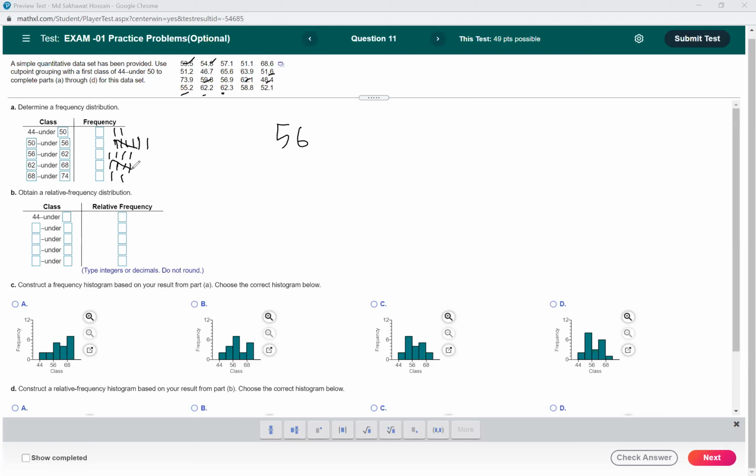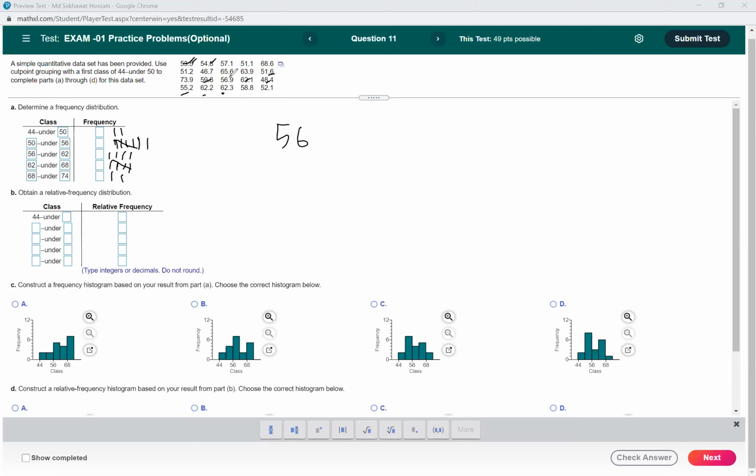Okay, so 53.5. Let me check. 53.5 is here. So how many numbers do we have from 44 to 50?